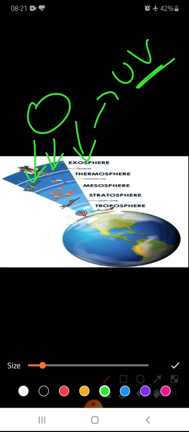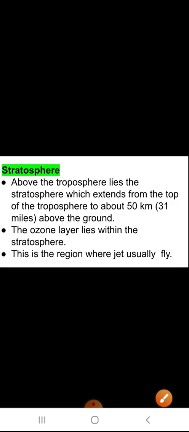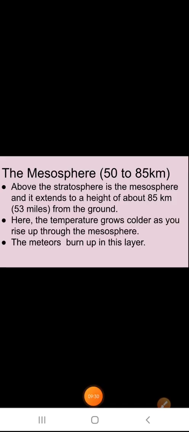So this ozone layer, as you can see, is in the stratosphere. It will absorb the ultraviolet radiation and will not allow much ultraviolet rays to come to the earth's surface, and that's why it helps prevent us from the ultraviolet rays.